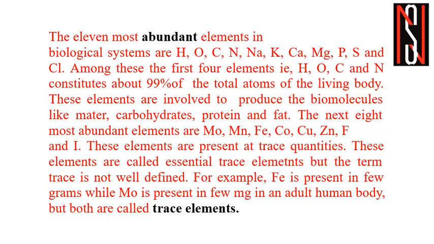Why is the term trace not well defined? Iron is a trace element, and molybdenum is also named a trace element, whereas iron is present in a few grams in a living organism, while molybdenum is present in a few milligrams in an adult human body, but both are named trace elements.